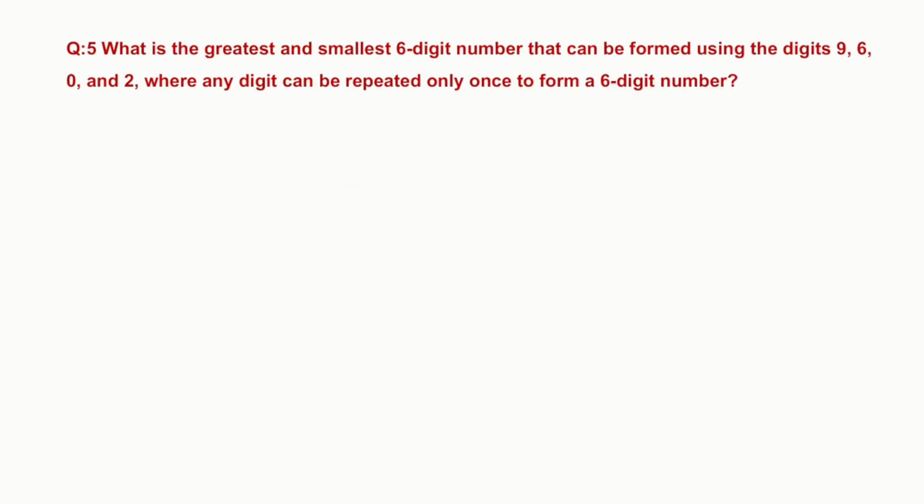So our next example is: what is the greatest and the smallest 6-digit number that can be formed using the digits 9, 6, 0 and 2, where any digit can be repeated only once to form the 6-digit number? So here we are going to find the greatest 6-digit number. To write the greatest number, we always write the greatest digit at the highest place.